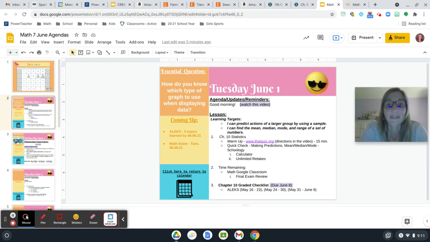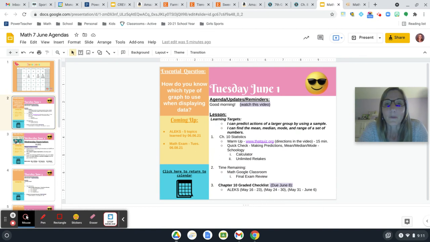Last week of ALEKS. So with your time remaining, once you do 15 minutes of the warm up on that quiz, you do the quick check, then you're going to head into ALEKS if you need to start working on that, knowing this is the last week and it's a little bit of a shortened week. So if you need that extra time, do that first. And then afterwards, go back into the Math Google Classroom and keep working on that final exam review. I keep adding quizzes there for you to go through each chapter and practice those problems and remind yourself what you learned all the way at the beginning of the school year.